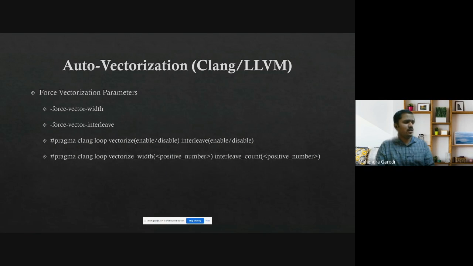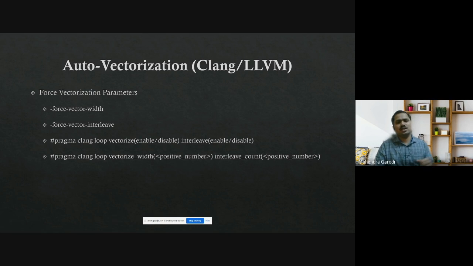The compiler internally uses something called a cost model, and the cost model most of the time favors code where it doesn't go for aggressive optimization. It says, okay, up to this point I was able to optimize, and for the next case, I'm not sure whether it will work or not. So in such cases, it doesn't do it. But if you are sure about your code, then you can force some things.